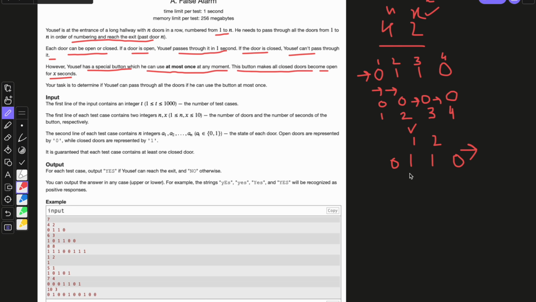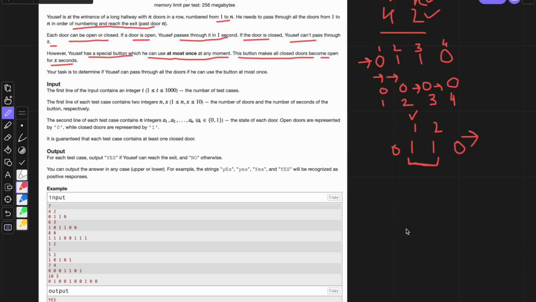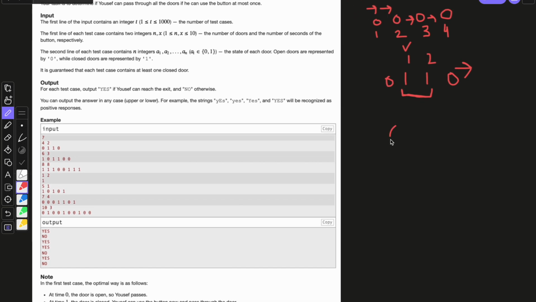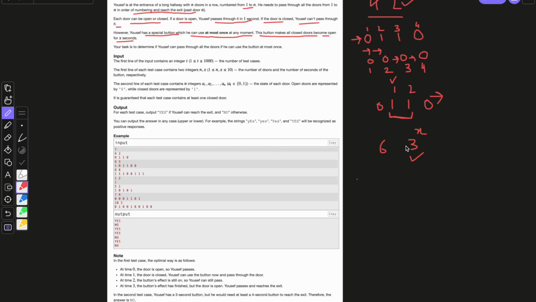So we can see that the time taken by Yusuf to pass through all the closed doors must be at most X, right? Let's see the next test case to understand this a little bit better. The next test case is 6 and 3. So there are 6 doors and the value of X is 3. So X here signifies up to how many seconds all the doors will be opened.